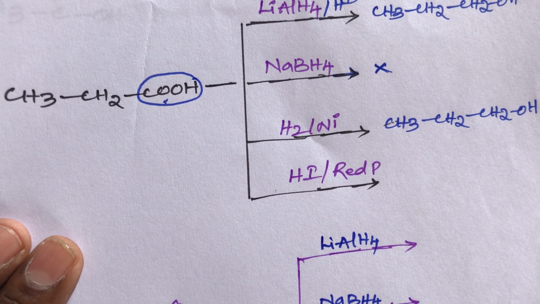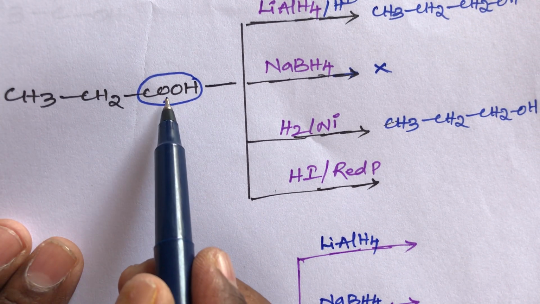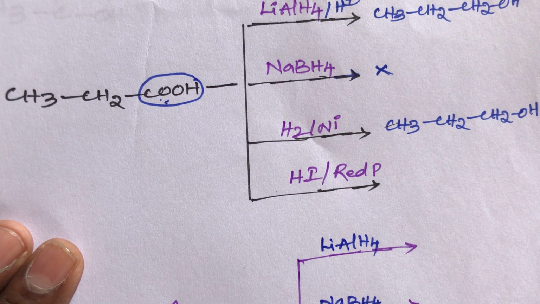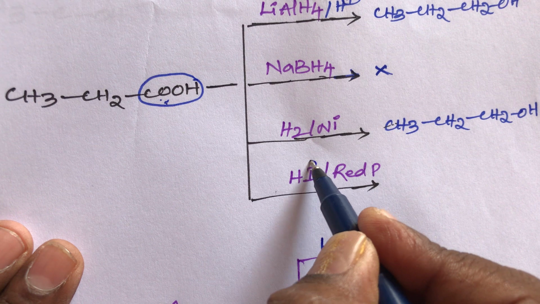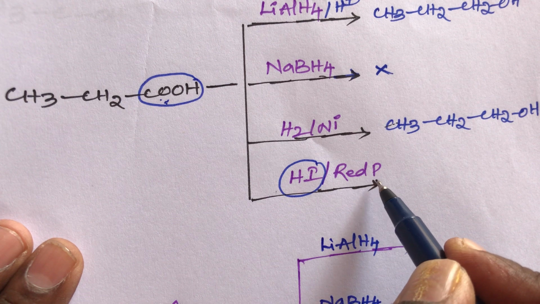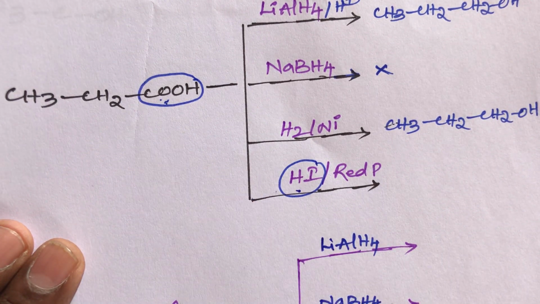And the fourth one, students: propanoic acid, this acid group, reacts with HI in the presence of red phosphorus. What is HI, students? HI also acts as a strong reducer. Hydrogen iodide means hydroiodic acid. This hydroiodic acid acts as a strong reducing agent. It can reduce aldehydes, ketones, carboxylic acids, acid chlorides and esters. So HI in the presence of red phosphorus can reduce carboxylic acid also.